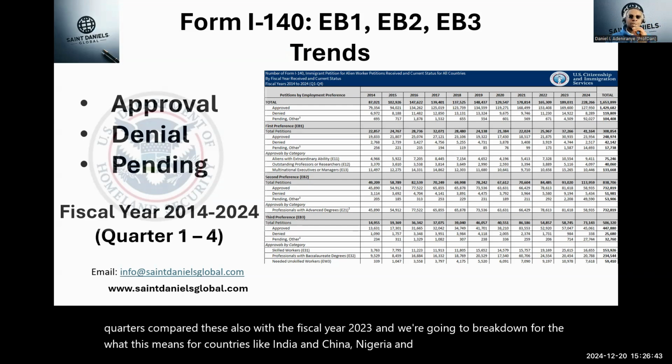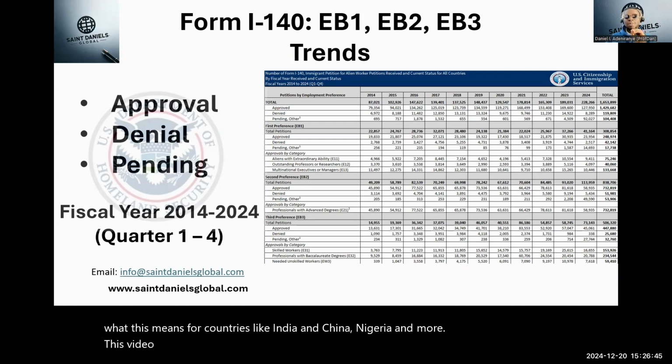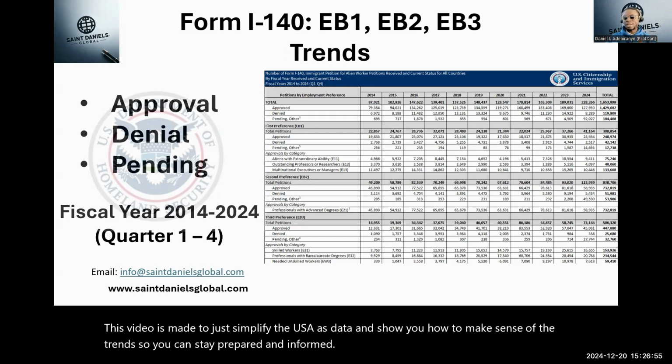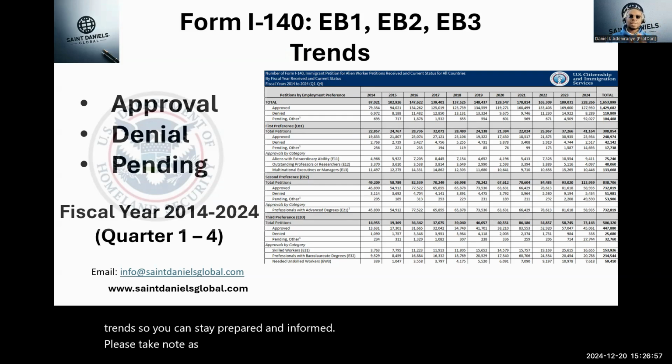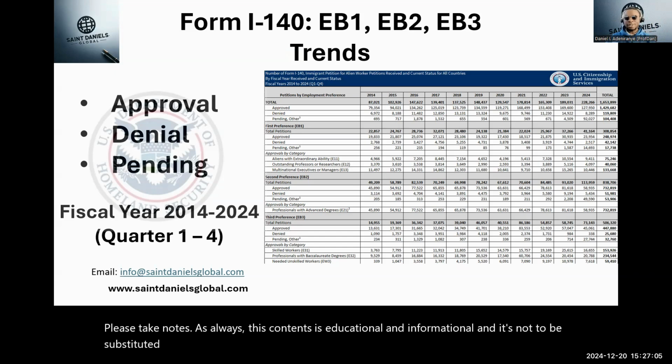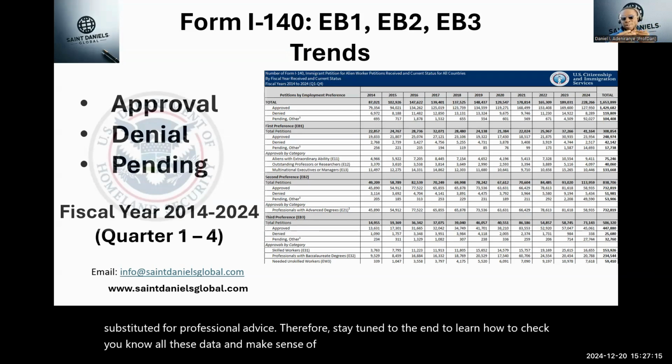This video is meant to just simplify the USCIS data and show you how to make sense of the trends so you can stay prepared and informed. And please take note, as always, this content is educational and informational, and it's not to be substituted for professional advice. Therefore, stay tuned to the end to learn how to check all these data and make sense of them, and of course, make informed decisions about your petition.